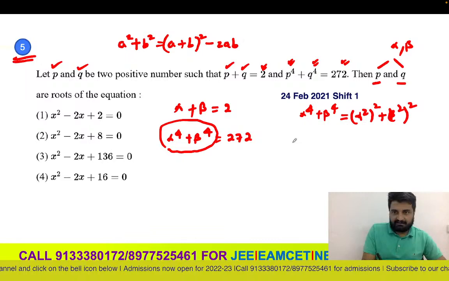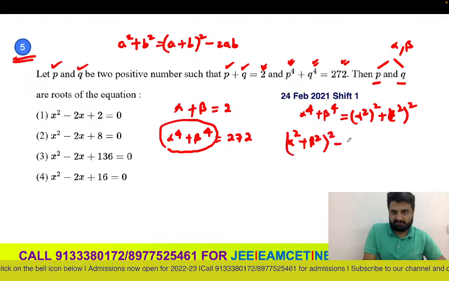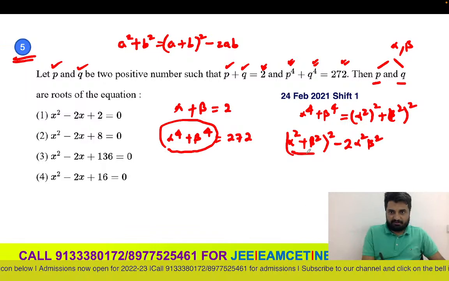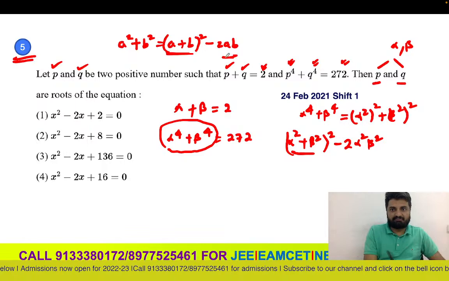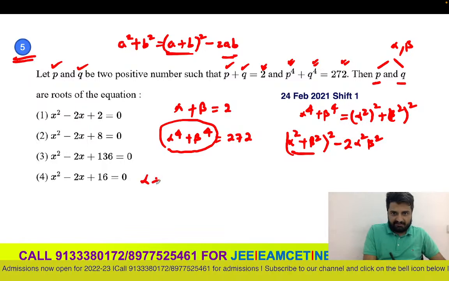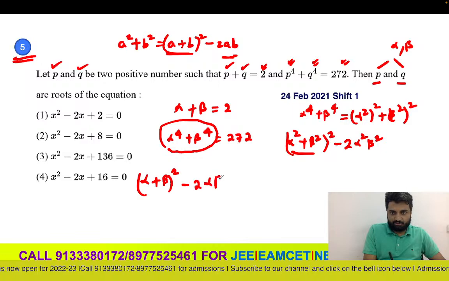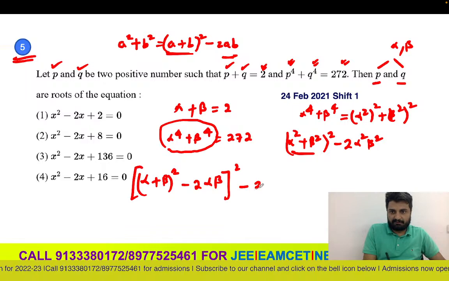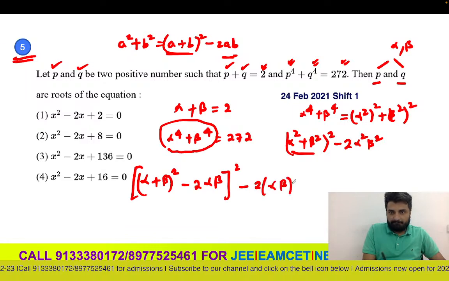So I can write this as alpha square plus beta square whole square minus 2 alpha square beta square. Now again, for alpha square plus beta square, I can use the same logic once again: alpha plus beta whole square minus 2 alpha beta, this part whole square, minus 2 times alpha beta whole square.